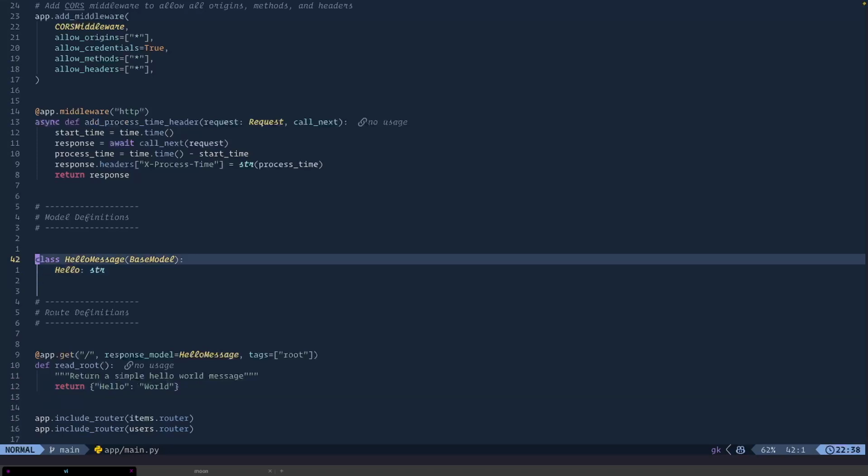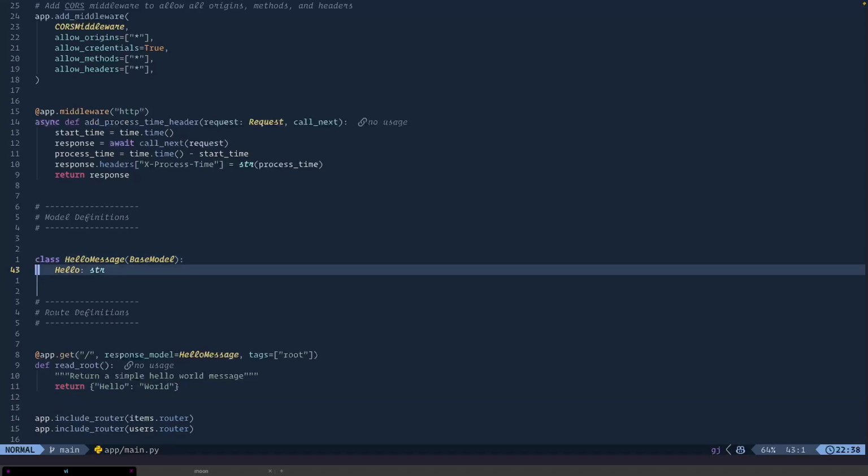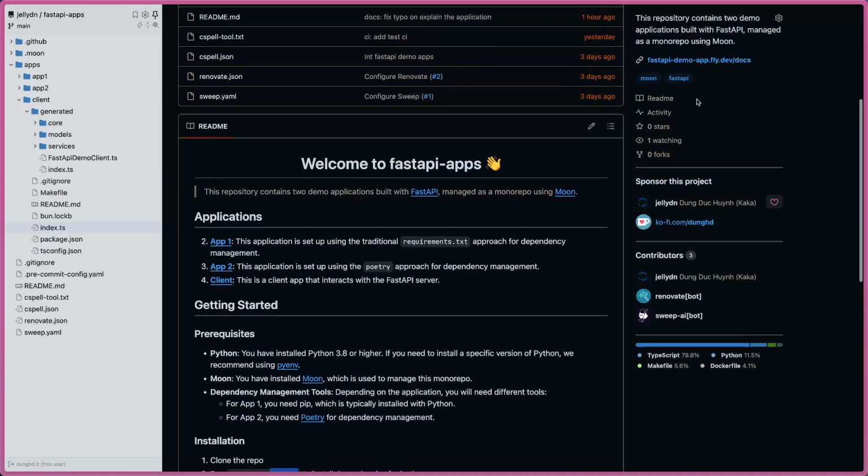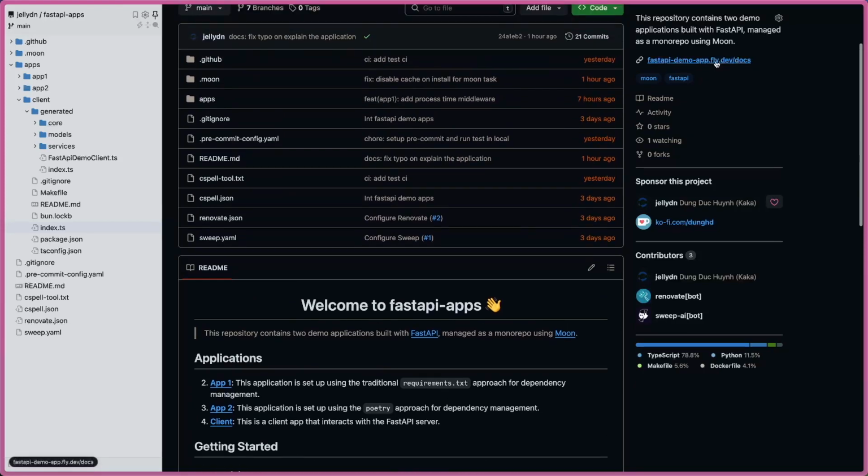And here is the way you define the model. When you define a model, you can assign it to the endpoint, and you assign a task. This one will show up on the Swagger UI. Let me show you. This is the deploy. I already deployed it with a file.